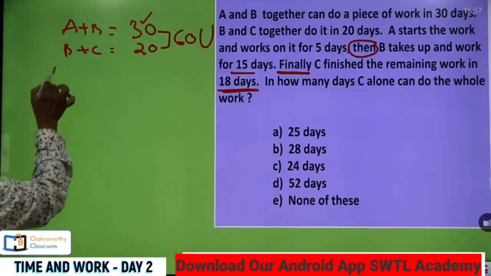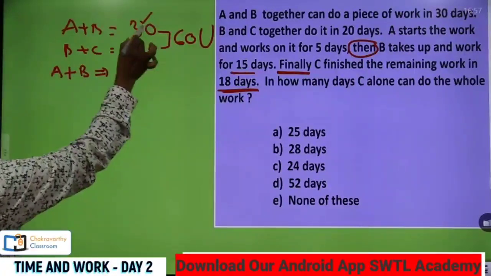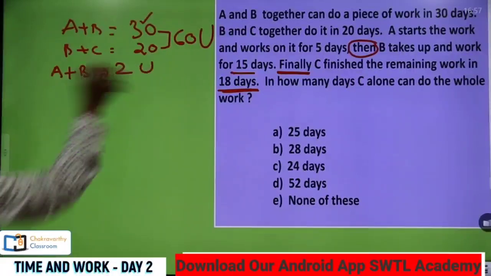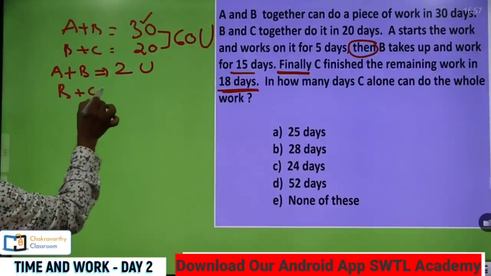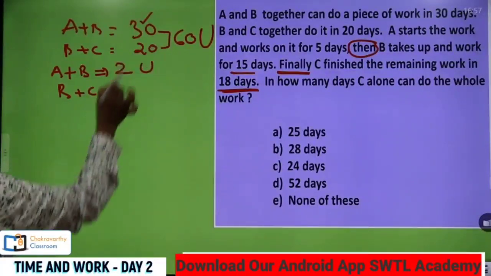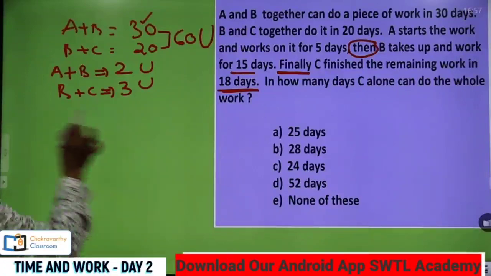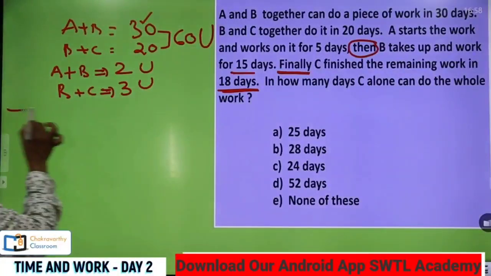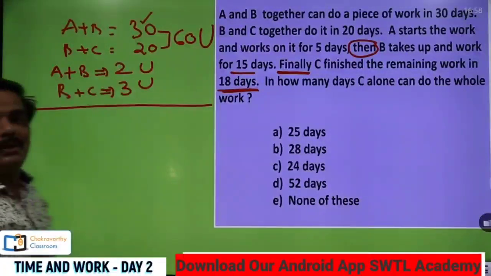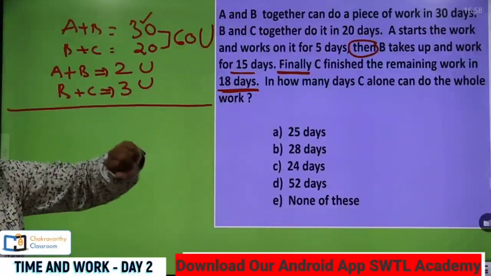Now A plus B's 1 day's capacity is 60 by 30, that is 2 units. Now B plus C's 1 day's capacity is 60 by 20, that is 3 units. Okay, but here is where the important thing comes into the picture. I just explained very clearly how they have given it.